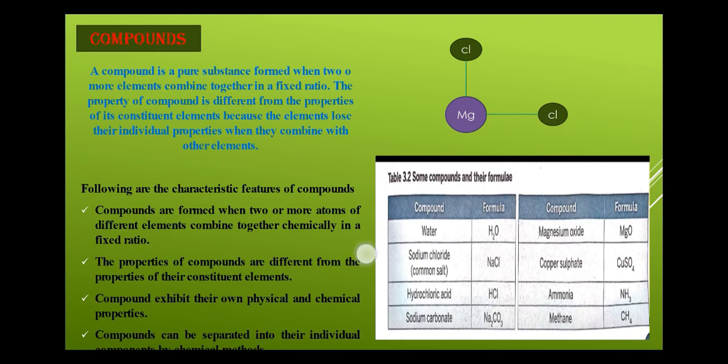Similarly, here are some compounds and their formulas: water H2O, sodium chloride NaCl, hydrochloric acid HCl. As you can see here, H2O means 2 atoms of hydrogen and 1 atom of oxygen. Magnesium oxide, CuSO4, ammonia NH3, methane CH4. All these are ways to represent a compound by using its formula.